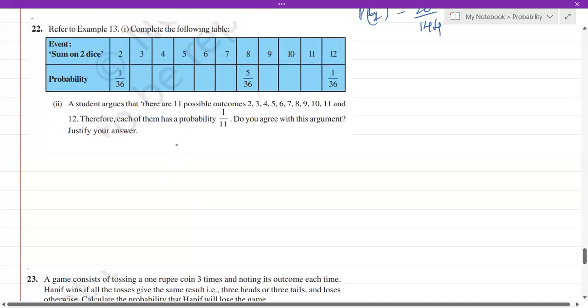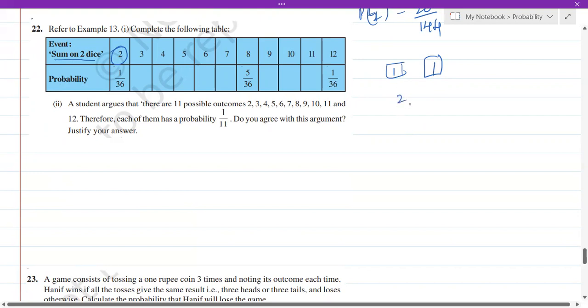So we have to complete the following table. The event tree is given here as sum on 2 dice. So we are throwing 2 dice, and whatever the answer that we get, we are going to calculate probability on that. For example, the sum on 2 dice, in the first column we have got 2. That is, if you are throwing a die and adding the numbers, what is the probability that you get 2? For example, let's say you throw a die and you get 1, and you throw another die, you get 1, and if you add these two, you get 2.